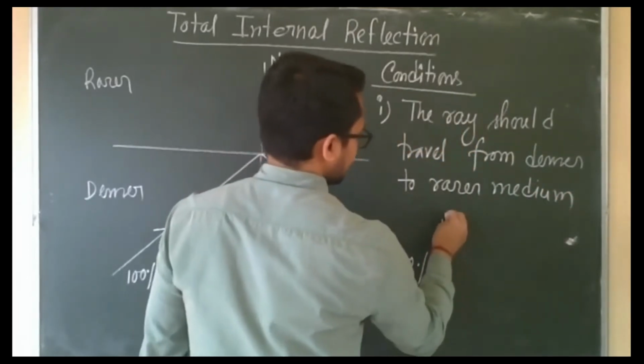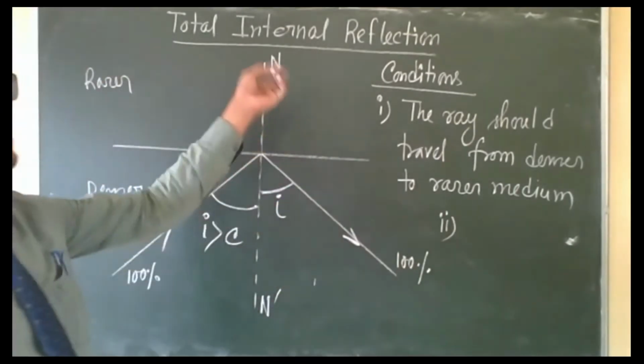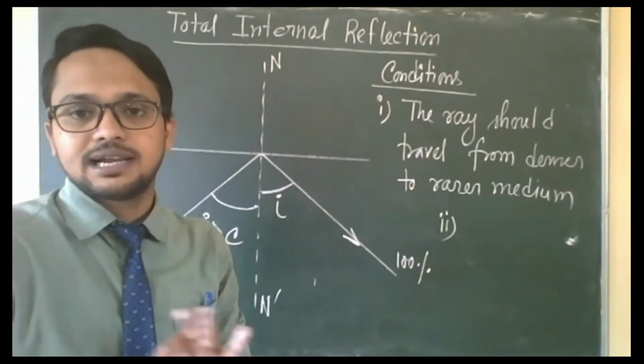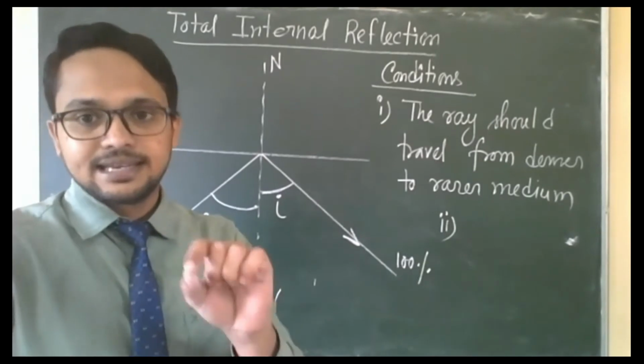And the second point of total internal reflection: total internal reflection will not occur at any angle of incidence. There is a condition.